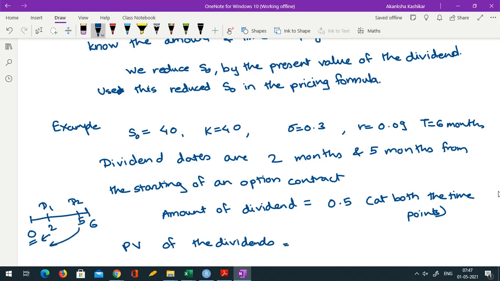So this would be 0.5 is the actual value into e raised to minus r into the first time gap, because the first dividend is payable at 2 months. So 2 by 12, because all the rates are quoted annually, plus 0.5 e raised to minus r 5 by 12. Okay.